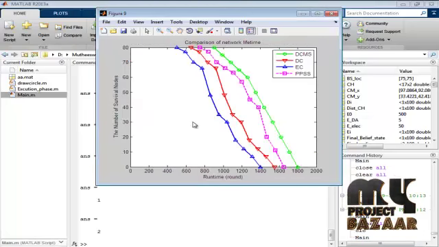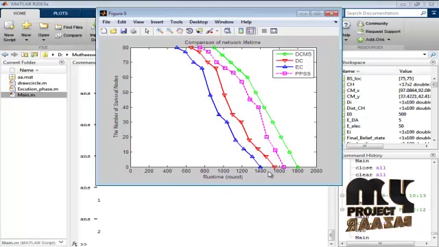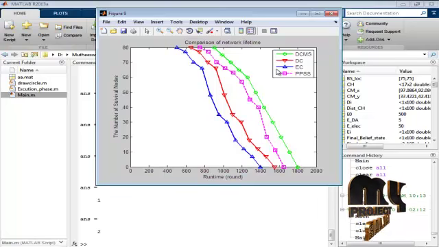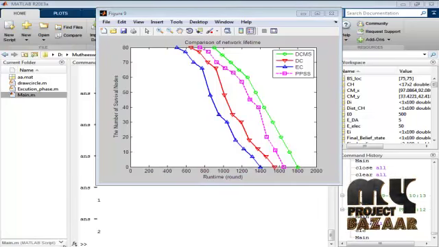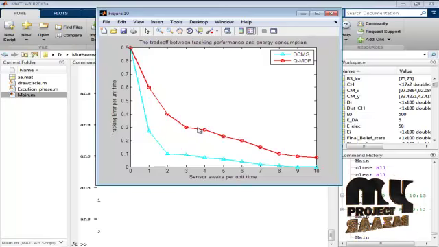This is the comparison of network lifetime. By varying the runtime, that is rounds, we compare the number of surviving nodes with the existing and our proposed system. This is the tracking error per unit time by varying the sensors awake per unit time.